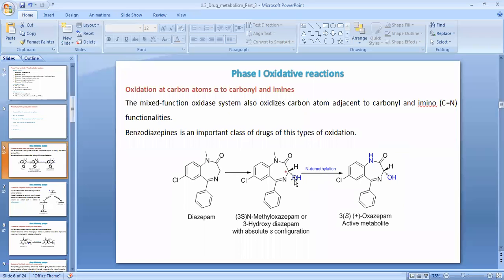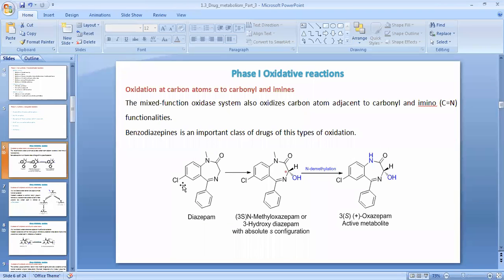Now the further process of oxidation of the diazepam molecule will be followed by N-demethylation of the diazepam molecule in phase 1 reaction to form a very important metabolite. The diazepam molecule as such is inactive, but already we have discussed in slide number 1 only, different types of enzymes will act on the drug molecule.